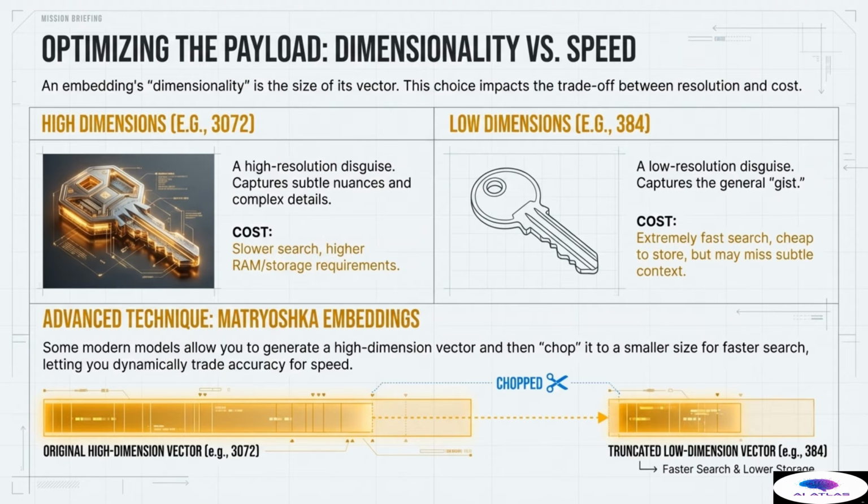These specialized models allow us to generate the full high-dimension vector and then dynamically chop or truncate it to a smaller, low-dimension size without losing all coherence. This allows us to dynamically trade accuracy for speed on the fly, using the full vector for a critical, high-accuracy search and the truncated vector for faster, lower-stakes retrieval tasks, maximizing efficiency.